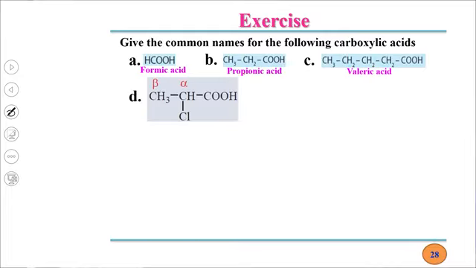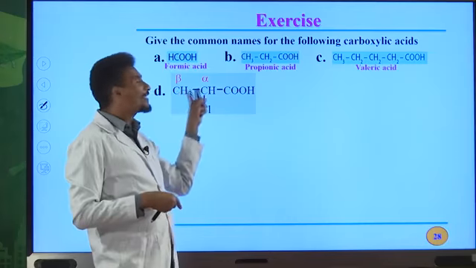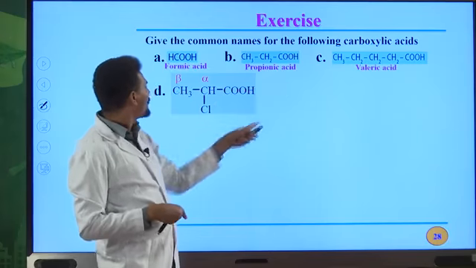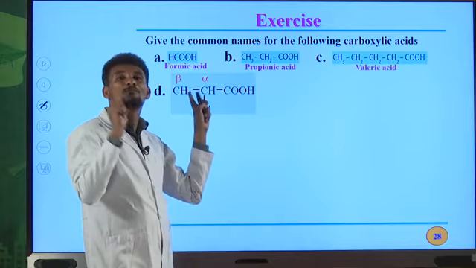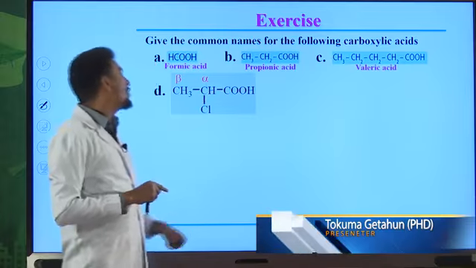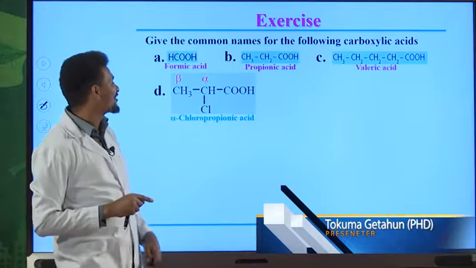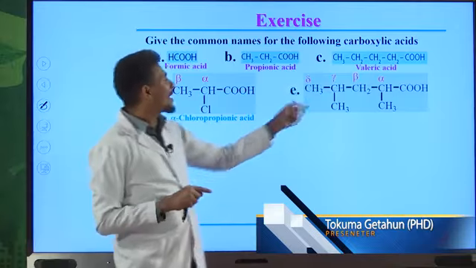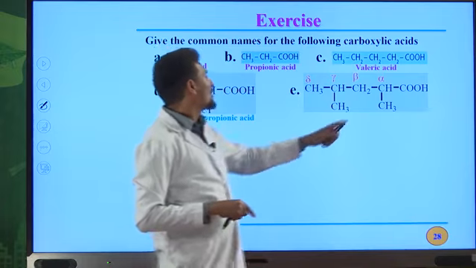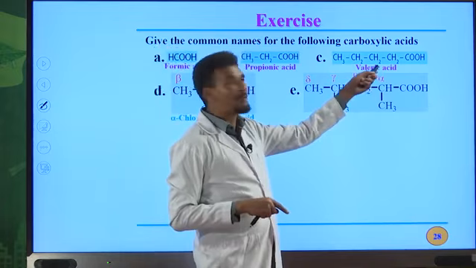Alpha chloro, and the common name of the carboxylic acid that contains 3 carbon atoms is propionic acid. Therefore, alpha-chloropropionic acid is the common name for this carboxylic acid. Okay, another example. Look at this organic compound. So we have a methyl group on alpha position.